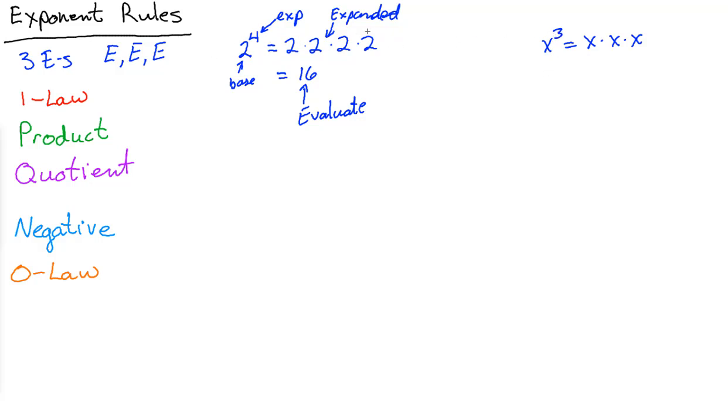Okay, so with that, we're going to immediately be able to come back to the first law here. If you have 2 to the first power, well, that's 2 times itself one time. It equals 2. 7 to the first power is just a 7. So similarly to the way, when you see a number, you could write it as a fraction over 1. There is an invisible 1 right up there that you can write if you so choose. If you ever see something to the first power, it just means that it is that number. And so that's the first law. Any number, x to the first power, is just x. So these two are exactly the same thing, and that's what that one law is all about.